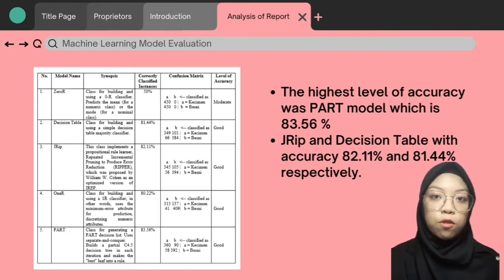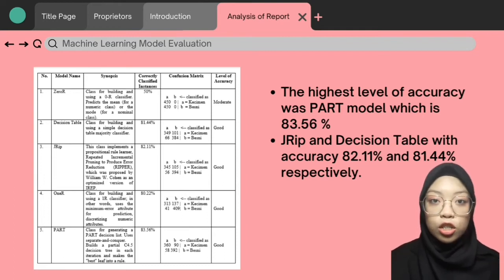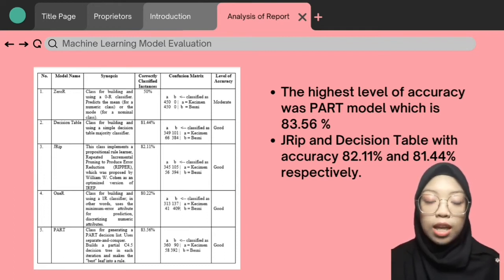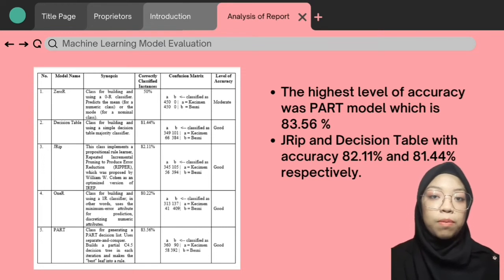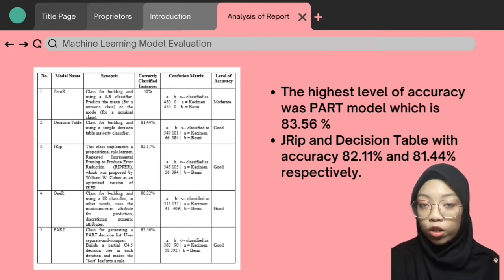Next, we move to 1R. We are using a class for building and using a 1R classifier, which means using the minimum error attribute for prediction, discretizing numeric attributes. And last but not least, PART model. It is a class for generating a PART decision list by applying separate and conquer.